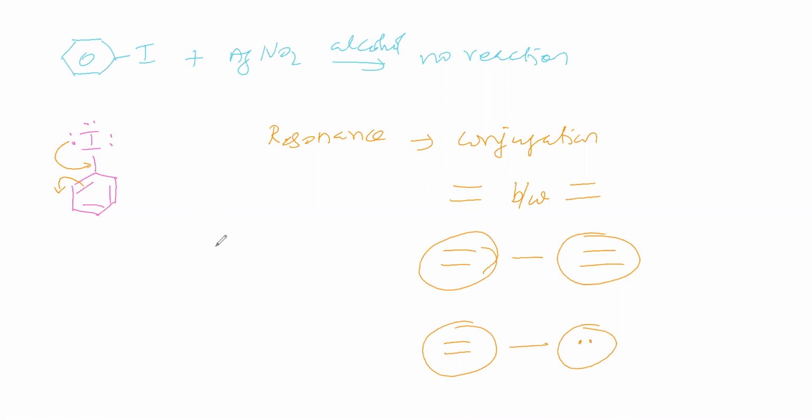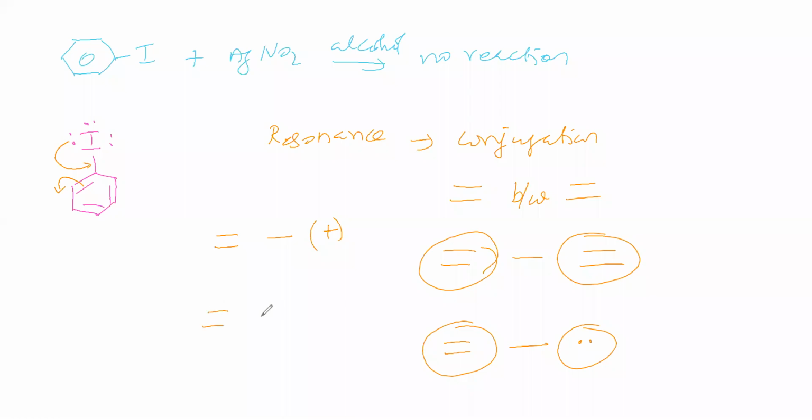Okay, now we will take a double bond separated by a single bond from a positive charge. Positive charge is an unsaturation, and a double bond is an unsaturation. These two unsaturated groups are separated by a single bond, so we can say the double bond is in conjugation with the positive charge. Then the double bond and positive charge will go for resonance.